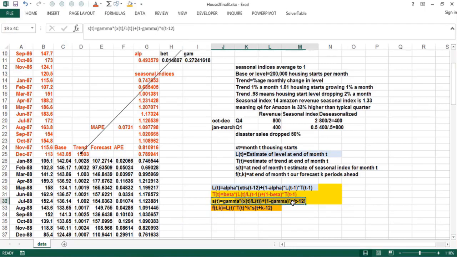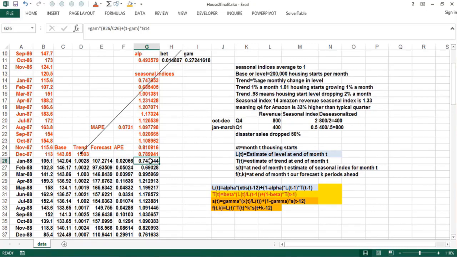We take gamma times what you think the seasonality is from the current month. Well, it's what you actually saw divided by the base, plus 1 minus gamma times what you thought the seasonality was before, going back 12 months.